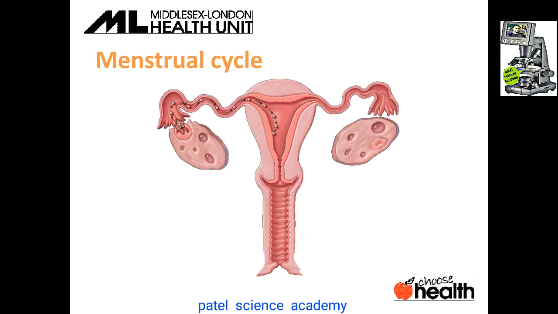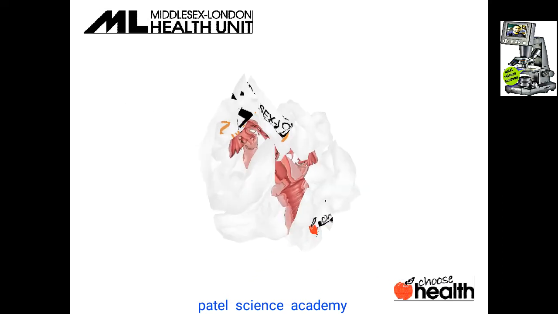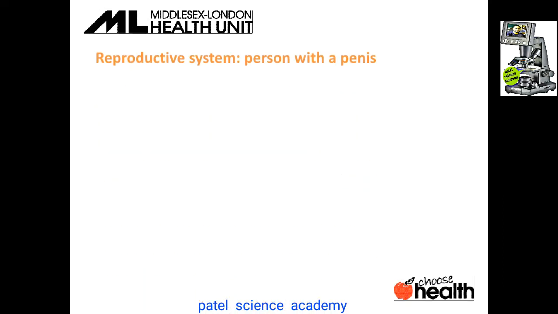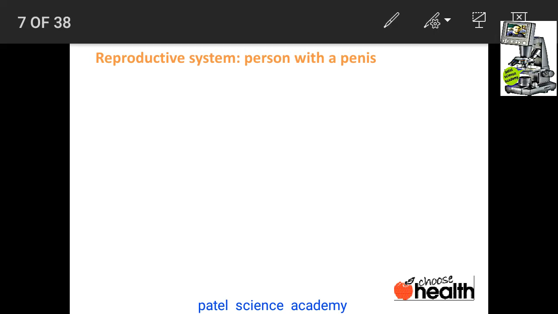The menstrual cycle is a cycle present in the female body for 28 days, consisting of 4 phases, and during all those phases the purpose is only to produce the female gamete, called the egg or ovum, which is fertilized by the male sperm during intercourse or sexual contact. So dear students, this was about the female reproductive system. Now I'll explain about the person with the penis, and that person is always a male person.